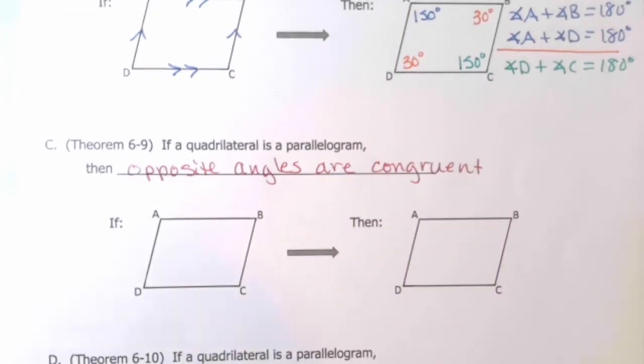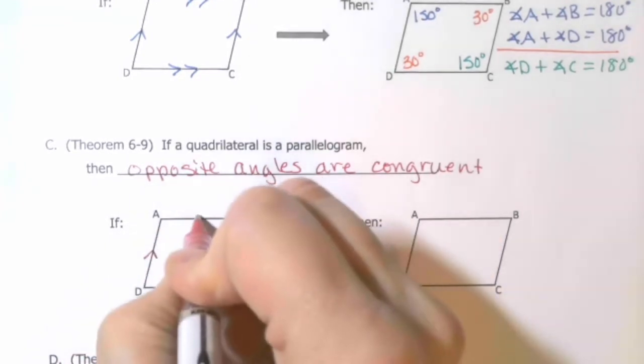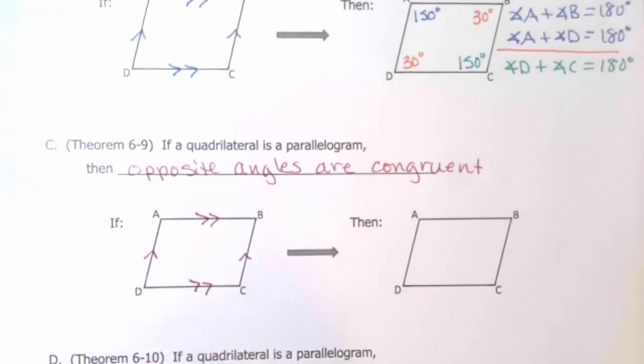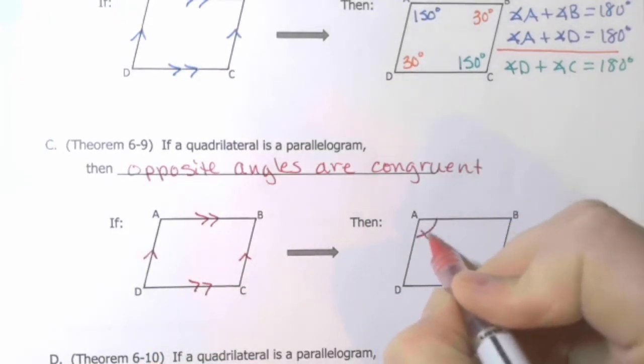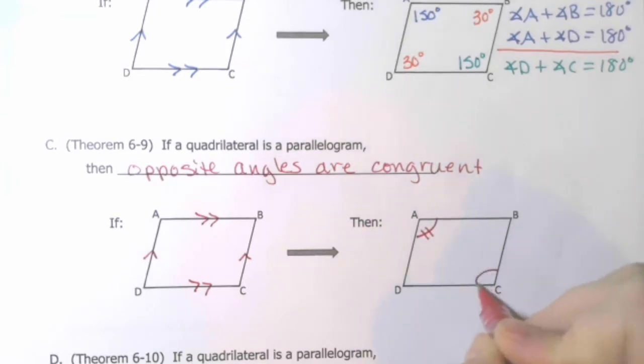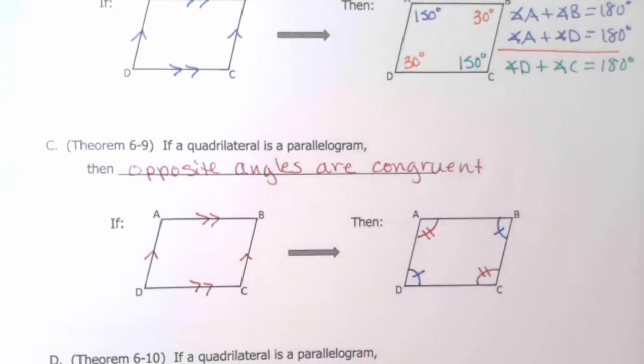All right, so the if is if we have a parallelogram. So if the left and the right are parallel and the top and the bottom are parallel, then we can say that angle A is congruent to angle C and angle D is congruent to angle B. The angles across from each other are congruent.